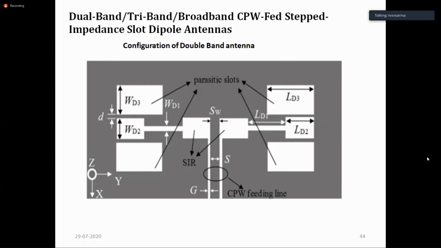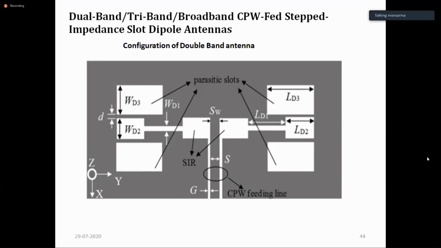Because the input line is 50 ohms, it has to be divided into two. If you want to divide the power equally, the divided line will have 100 ohms impedance, because 100 parallel 100 will give you only 50 ohms. So the 100 ohm line which is taken from the feeding line must again be converted to 50 ohms, because the antennas are designed for 50 ohms.